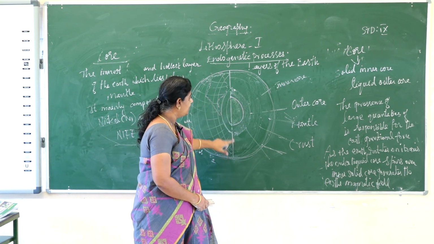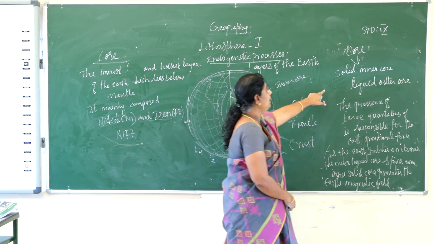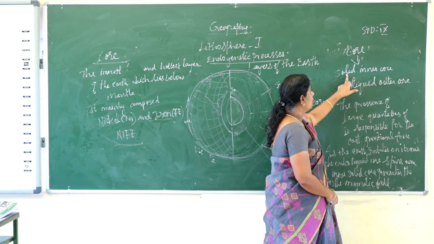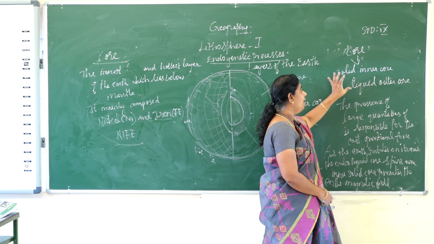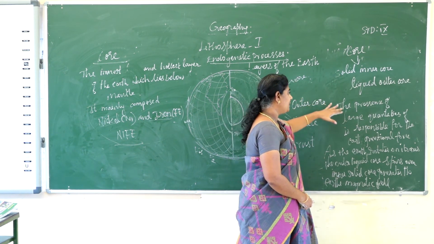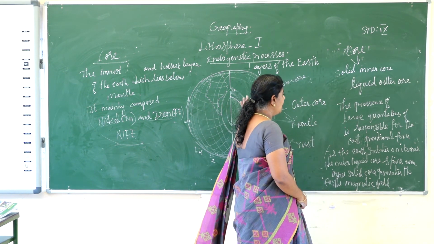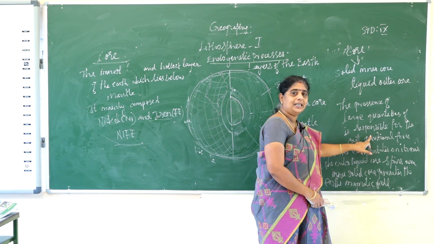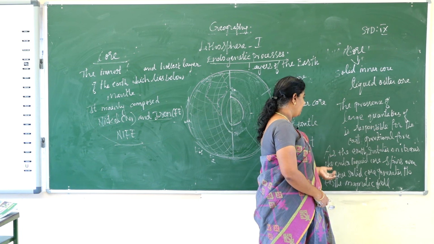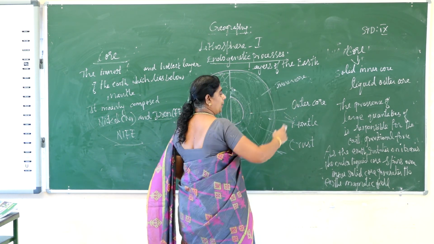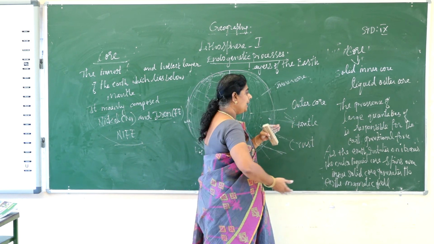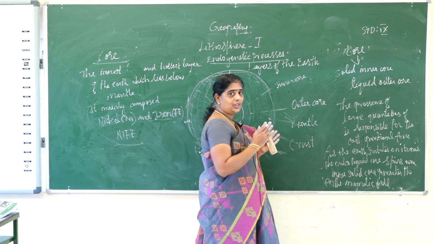This core is divided into two parts: the inner core, which is solid, and the outer core, which is liquid. The presence of more iron is responsible for the earth's gravitational force. As the earth rotates on its axis, the outer liquid core spins over the inner solid core and generates the earth's magnetic field.